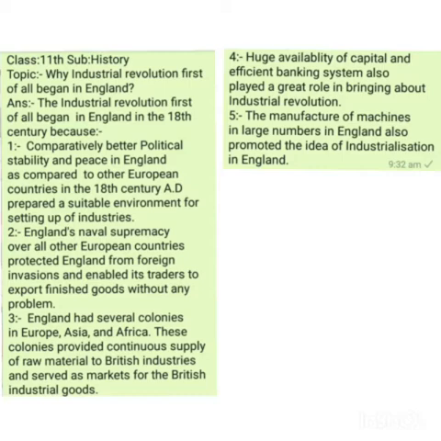Such was the strong naval force of England that England was called the mistress of the seas. And this strong naval force, on the one hand, protected England from the invasions of invaders from outside England.